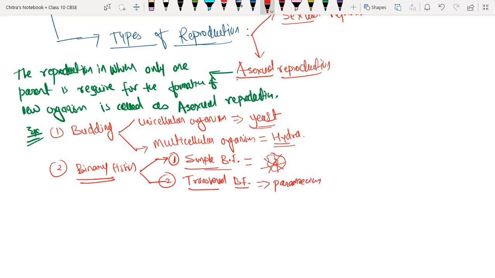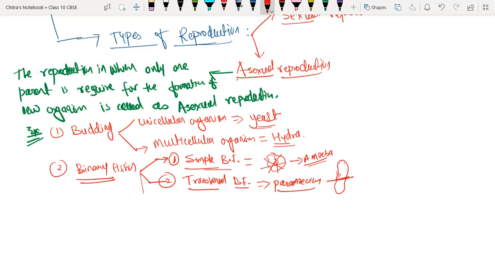It takes place in paramecium. The paramecium cell looks like this, and it divides from here. So just remember, in amoeba simple binary fission takes place, and in paramecium transversal binary fission takes place.